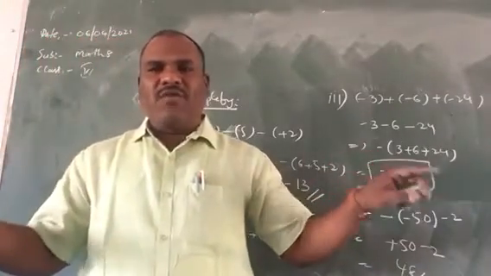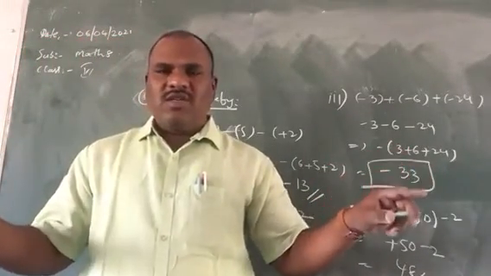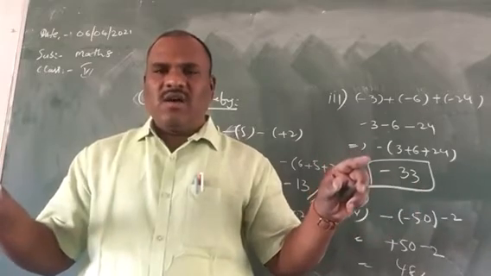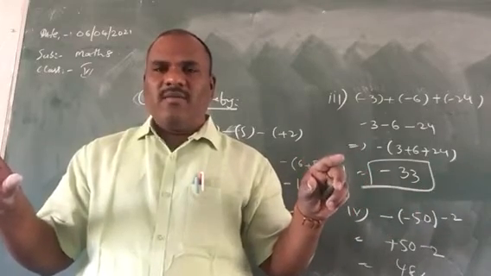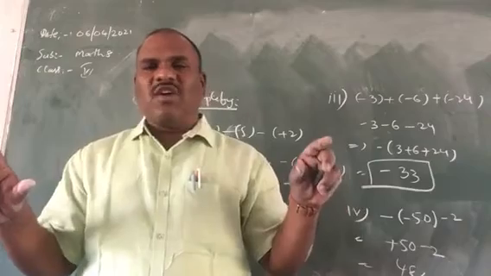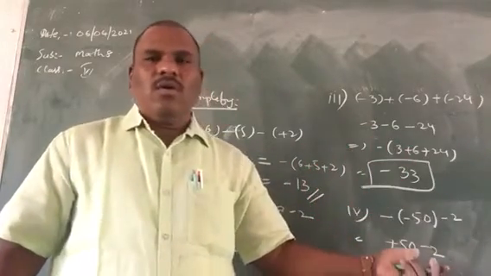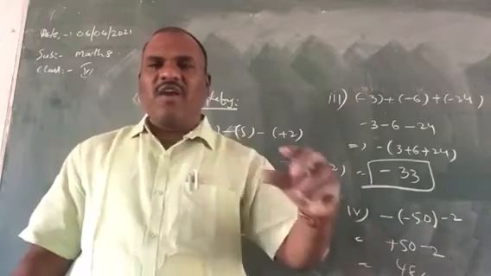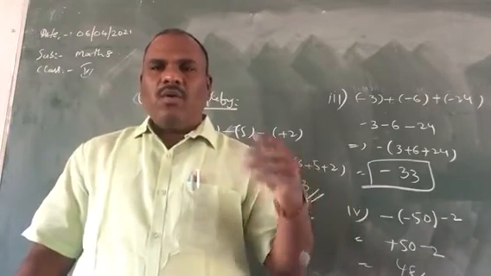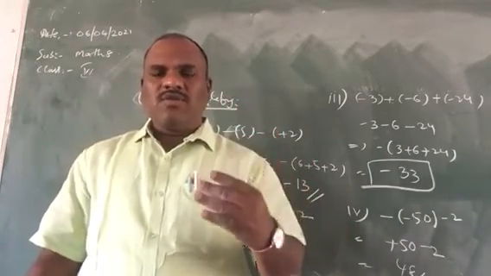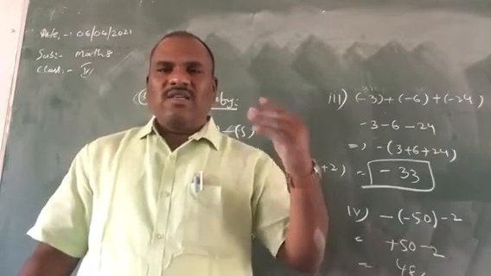I made the complete chapter. What are integers? How integers are represented on the number line, and addition and subtraction of integers on the number line, and exercise 6.4. So with this I covered the complete chapter. Try to solve all the sums in the textbook and understand the concepts.